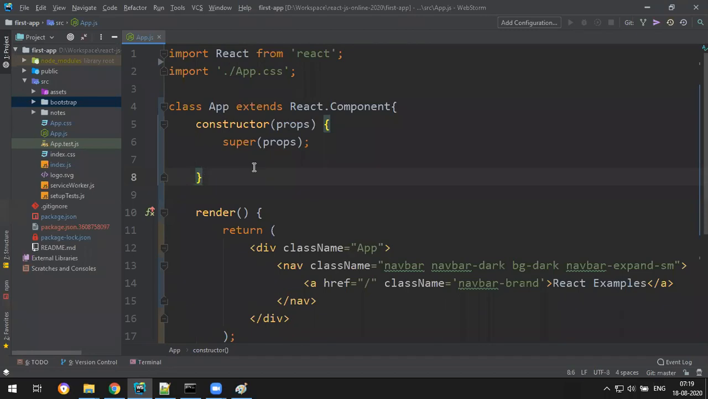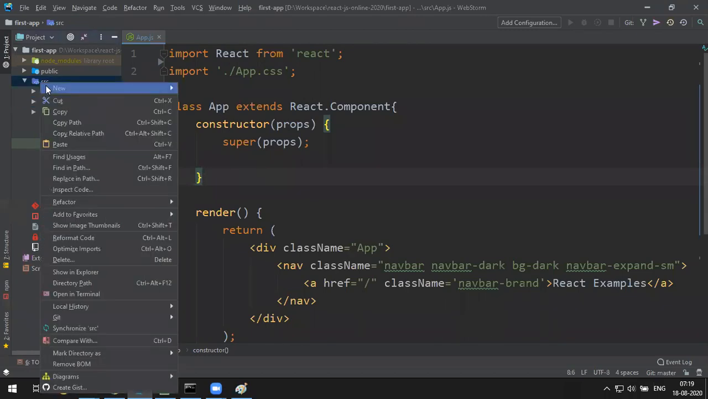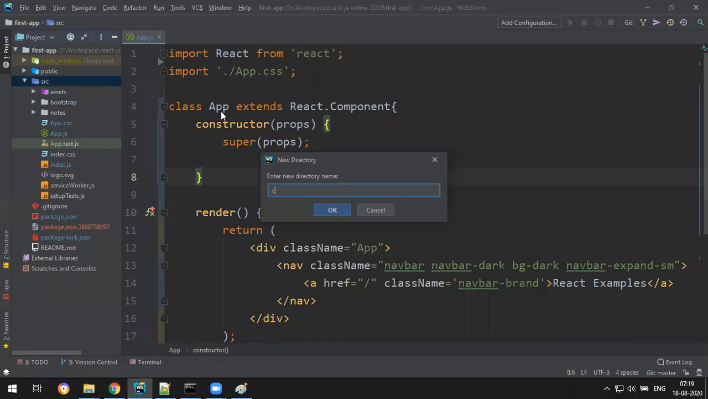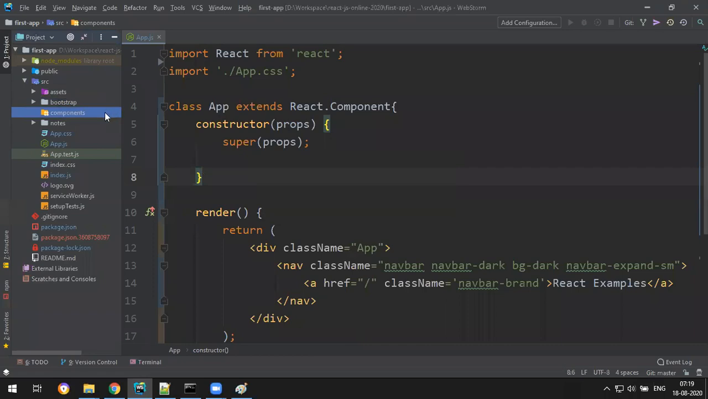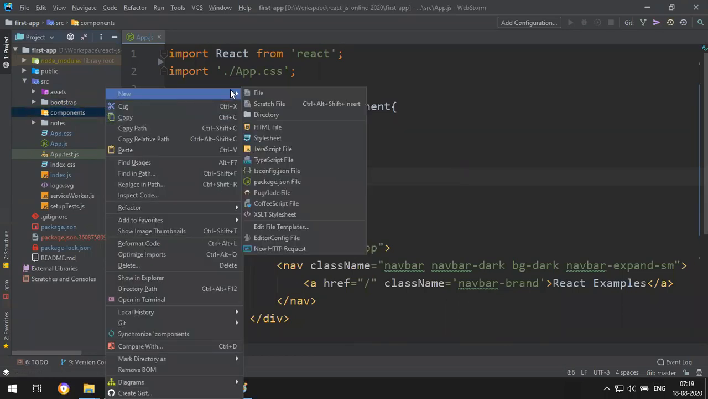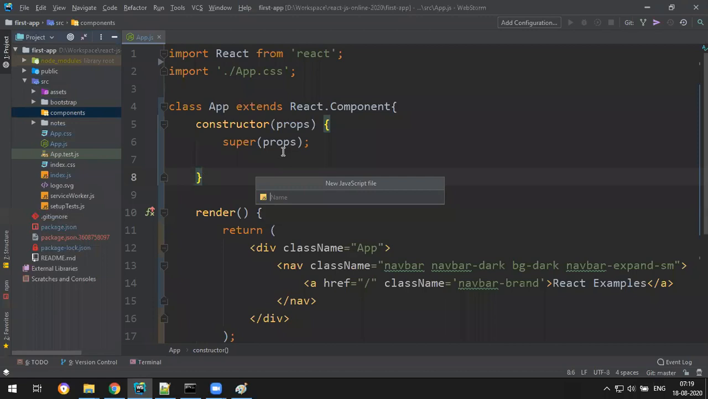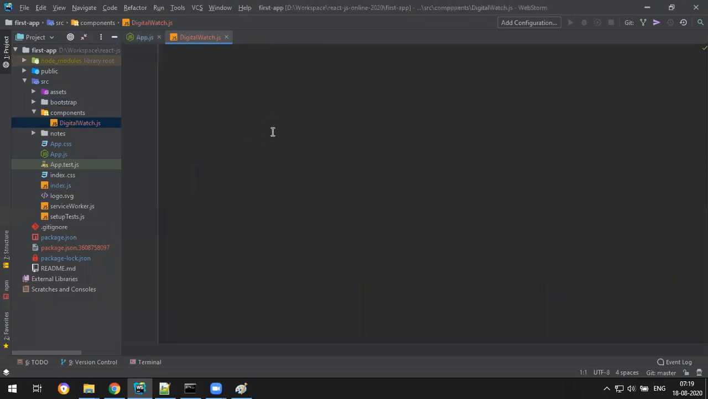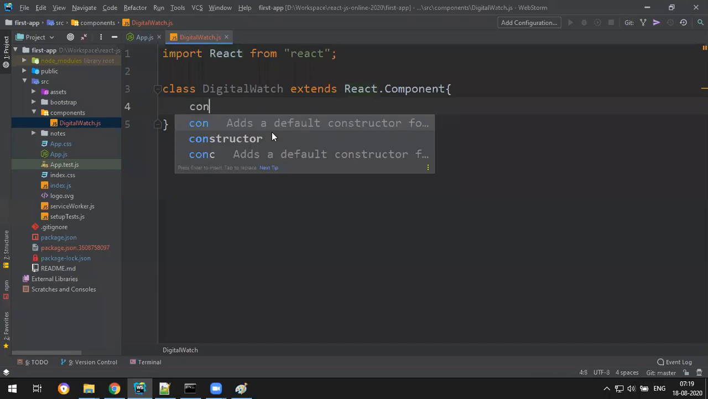So I will create, in src, right click, new directory. I create something called components folder. In this, I create a file, one component that's called digital watch. I just want to display the current time. So I create the watch. Import React from React, and then say class DigitalWatch extends React.Component, and then constructor, and then render.